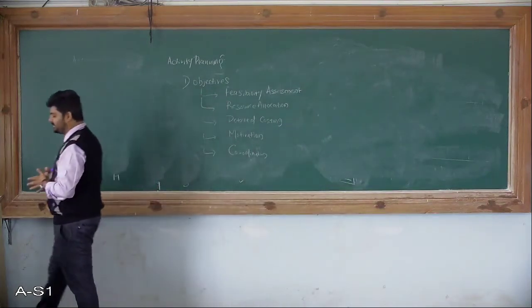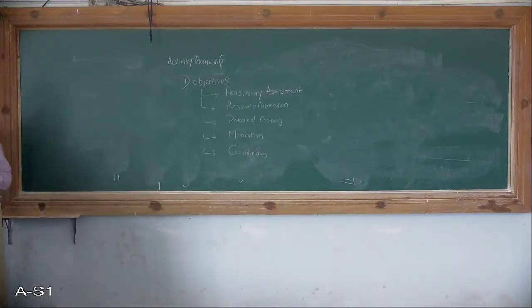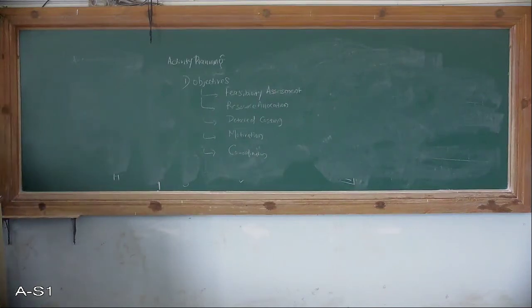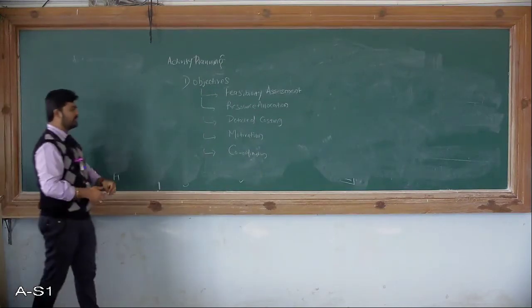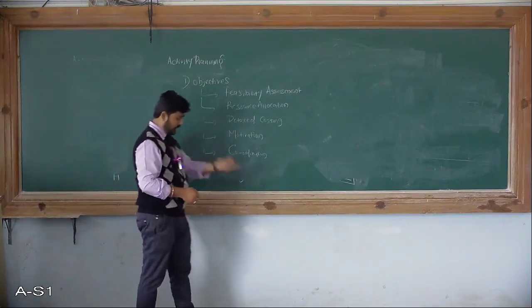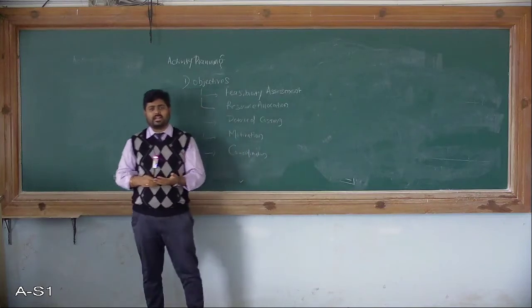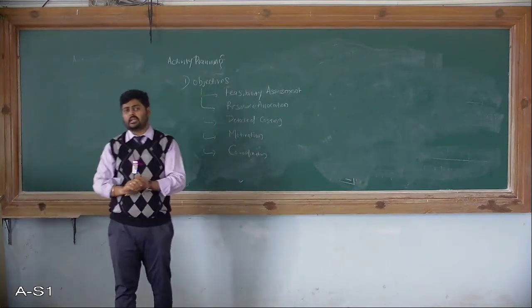So in that case, generally you should ensure that the appropriate resources will be available precisely when required. This is the first and foremost thing required. So the first one is that appropriate resources should be available. Whenever you want to perform a particular task, that resource must be available. You have planned for a particular activity, and for that so-and-so resources are required.